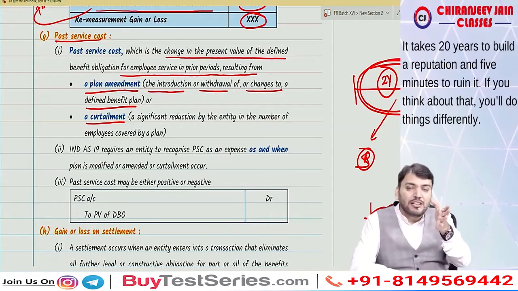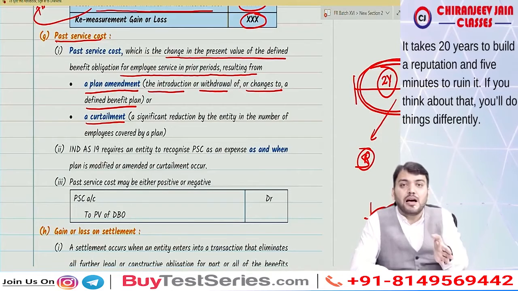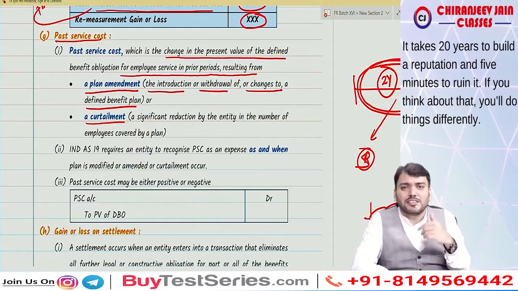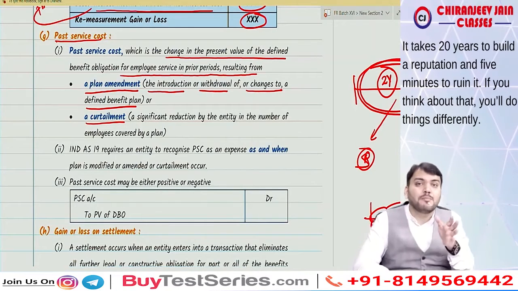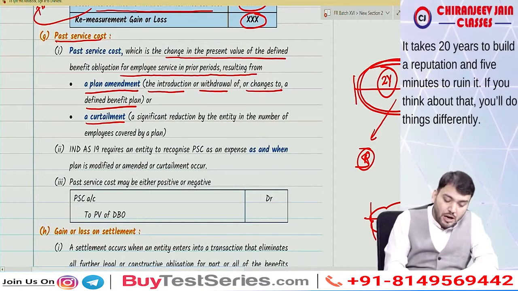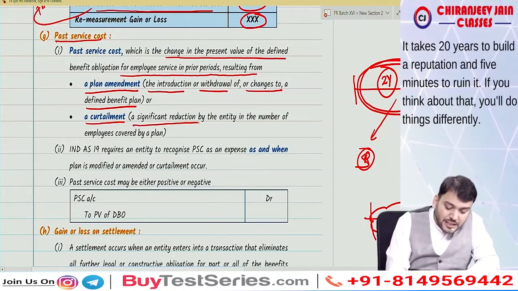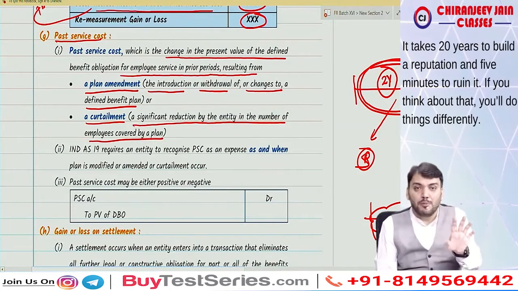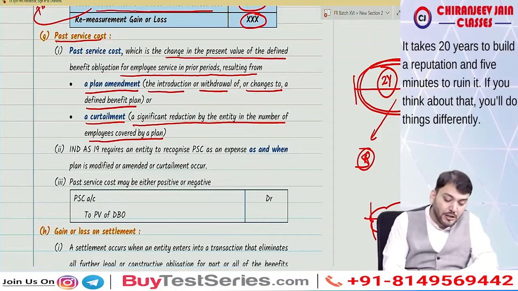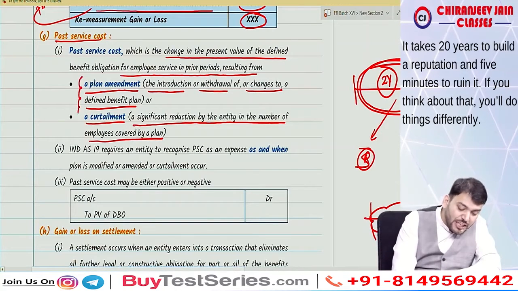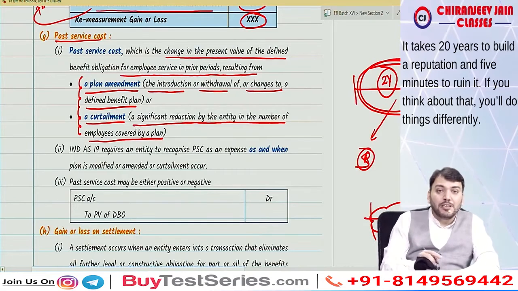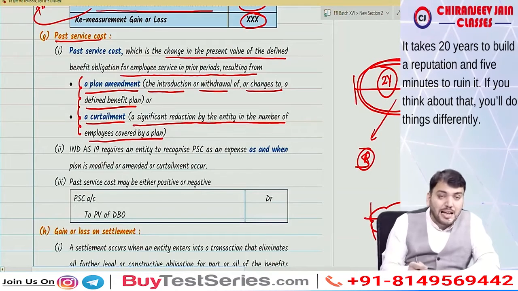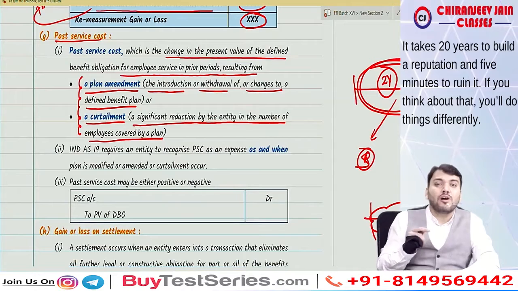Curtailment means when you cease any plan due to closing down of any factory, etc. You need to retrench employees, so you need to curtail the number of employees. In that case also, there is a significant reduction by the entity in the number of employees covered by the plan. So curtailment means reduction in the number of employees. So past service cost is the change in defined benefit obligation due to plan amendment or due to curtailment.